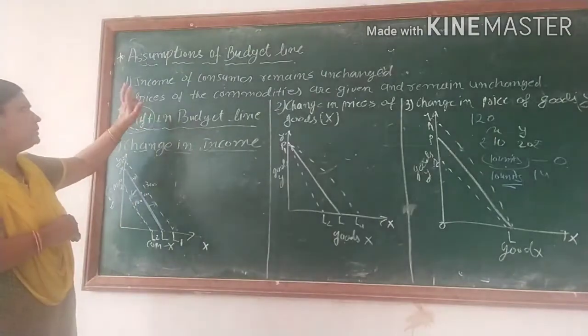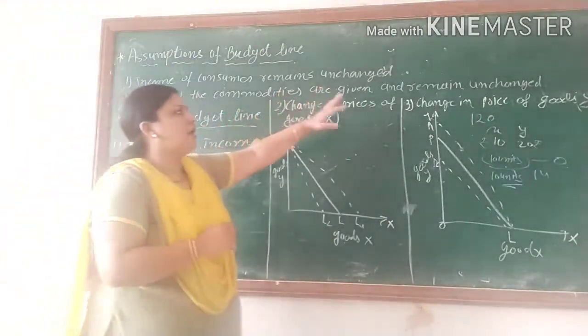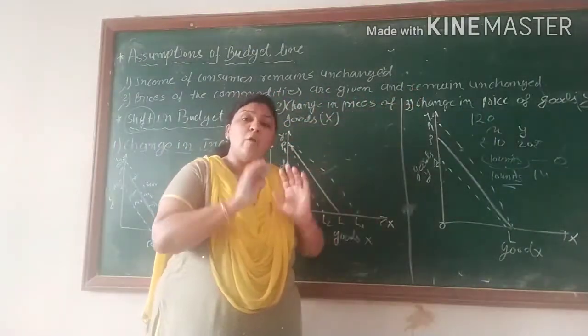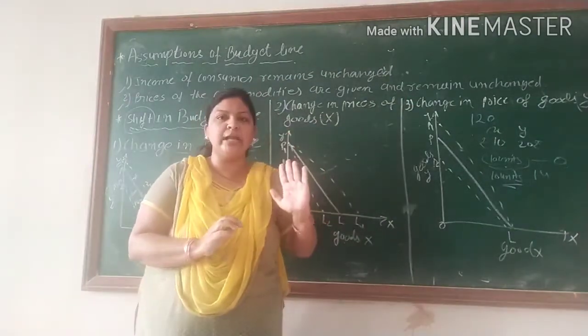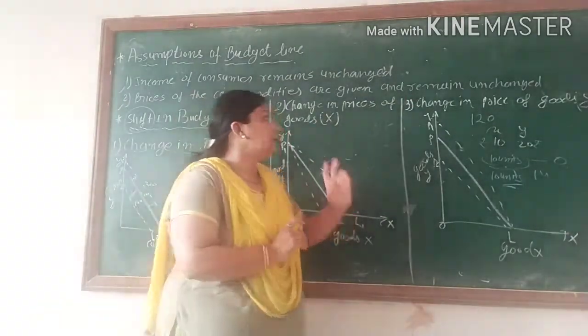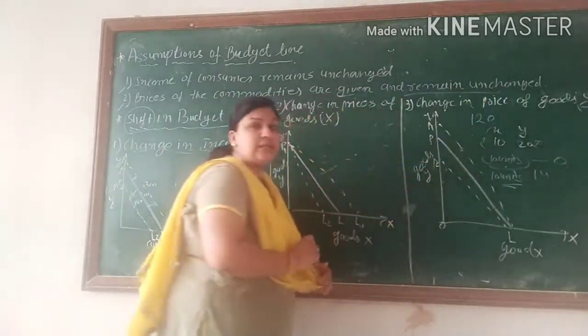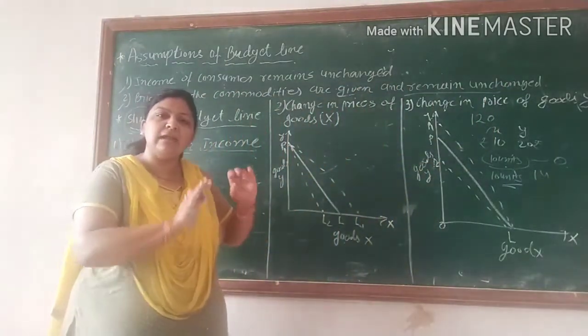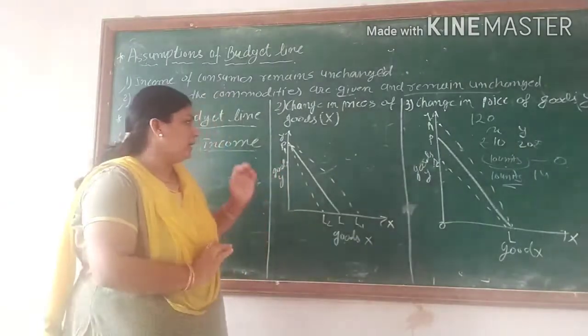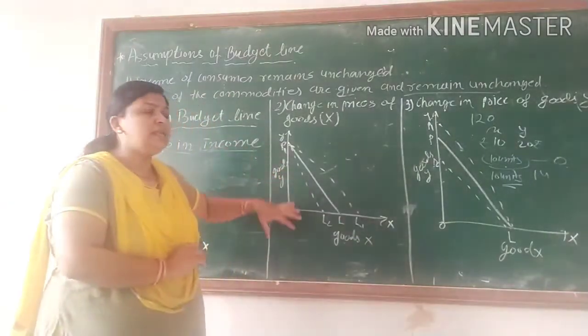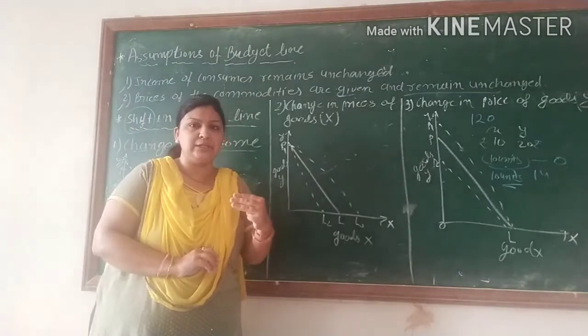Now the second is prices of commodities are given, and given means already given to you: x for 10 rupees and y for 20 rupees. Given and remain unchanged. It means x का 10 रुपया प्राइस रहने वाला है, y का 20 रुपीज ही प्राइस रहने वाला है.